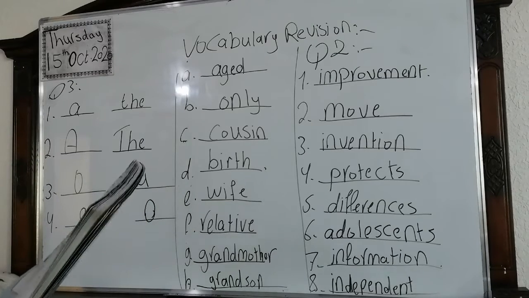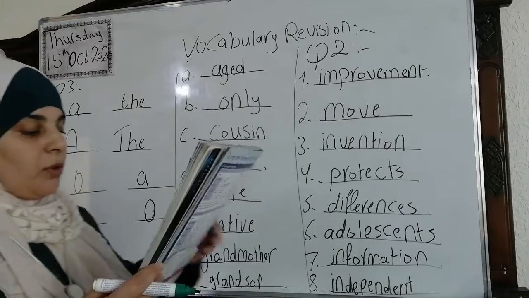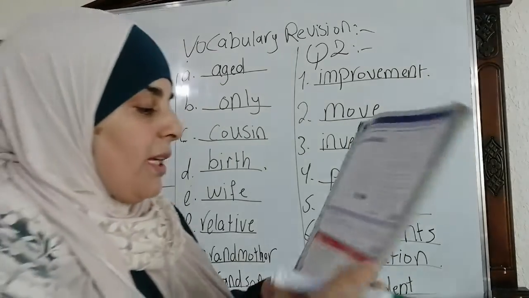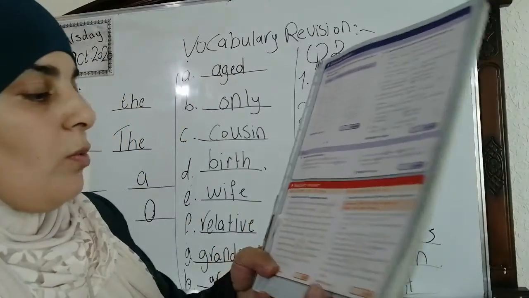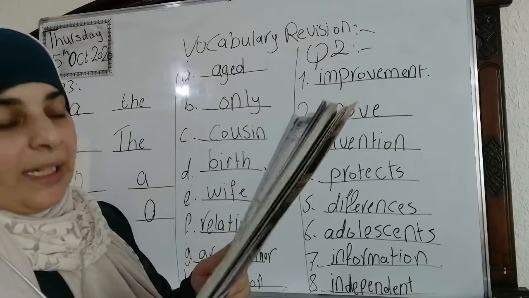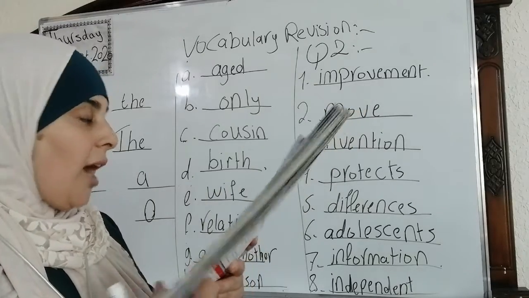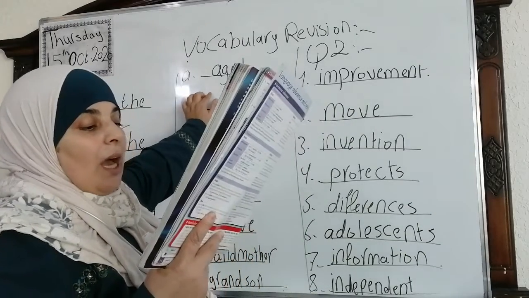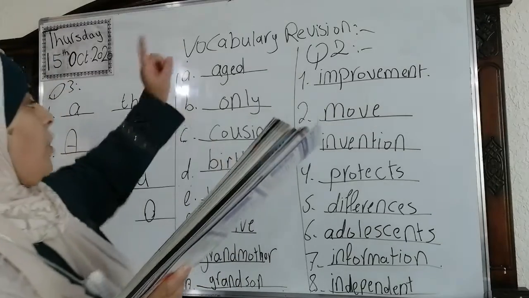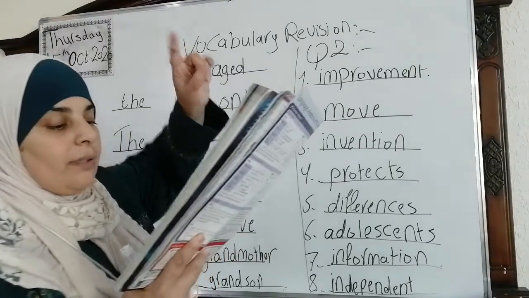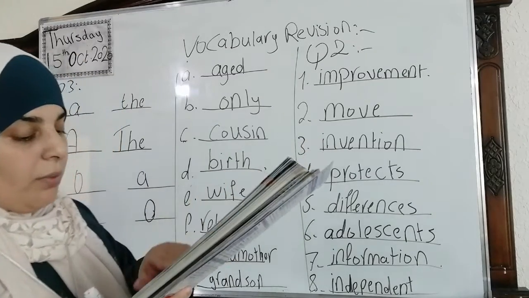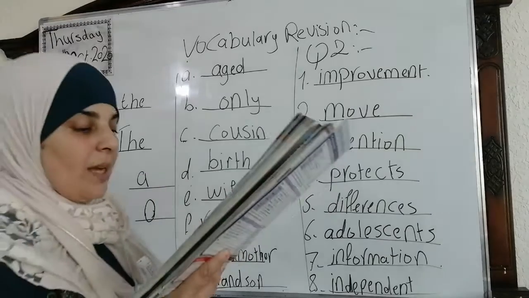Okay. 0, article. Deal? Now we're going to move to ages and stages of life. The family. Here, vocabulary revision. We are going to do this one. Complete the text with the appropriate words. My name's Harry. My mom and dad are middle-aged. I think they are both 50 this year. I am an only child. I haven't got brothers or sisters. Of course, how did I know? Because he said I haven't got brothers and sisters.